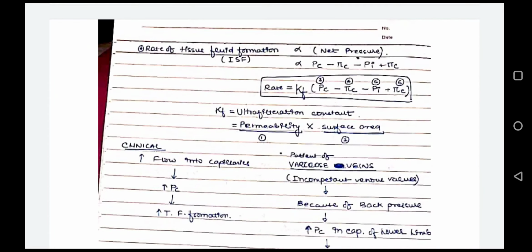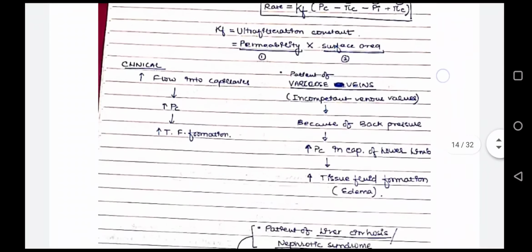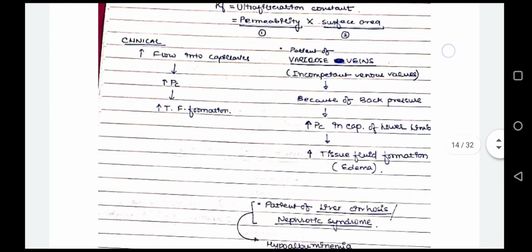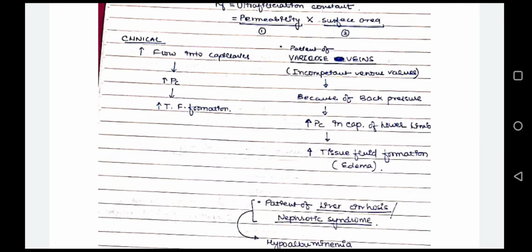Now the rate of tissue fluid formation: what is the tissue fluid? Tissue fluid is interstitial fluid. It is directly proportional to the net pressure, and Kf is the ultrafiltration constant, which is the product of permeability into surface area.